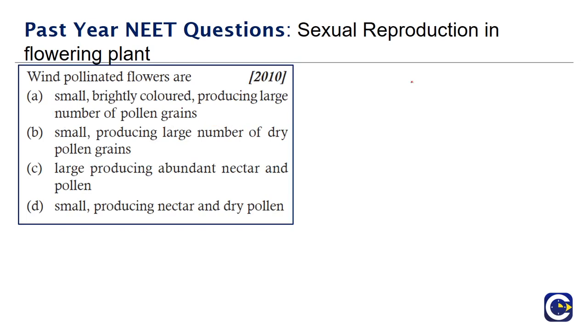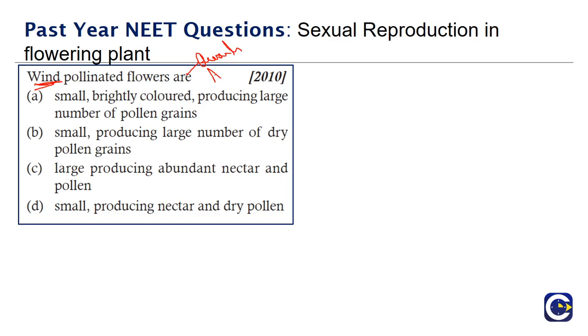Wind pollinated flowers are: small, brightly colored, producing large number of pollen grains; small, producing large number of dry pollen grains; large, producing abundant nectar and pollen grains; or small, producing nectar and dry pollen. In wind pollination, there is no need for any rewards or attractants.